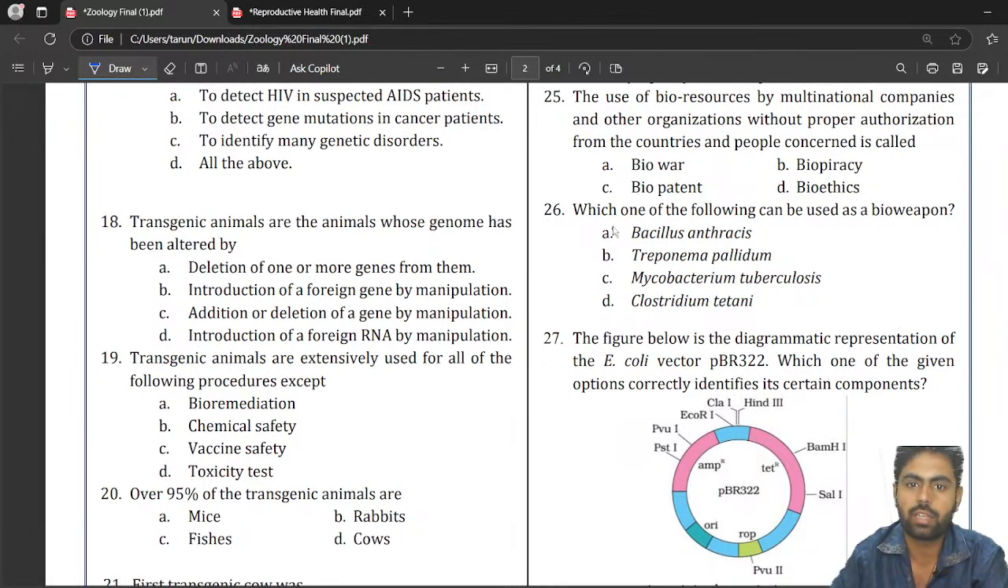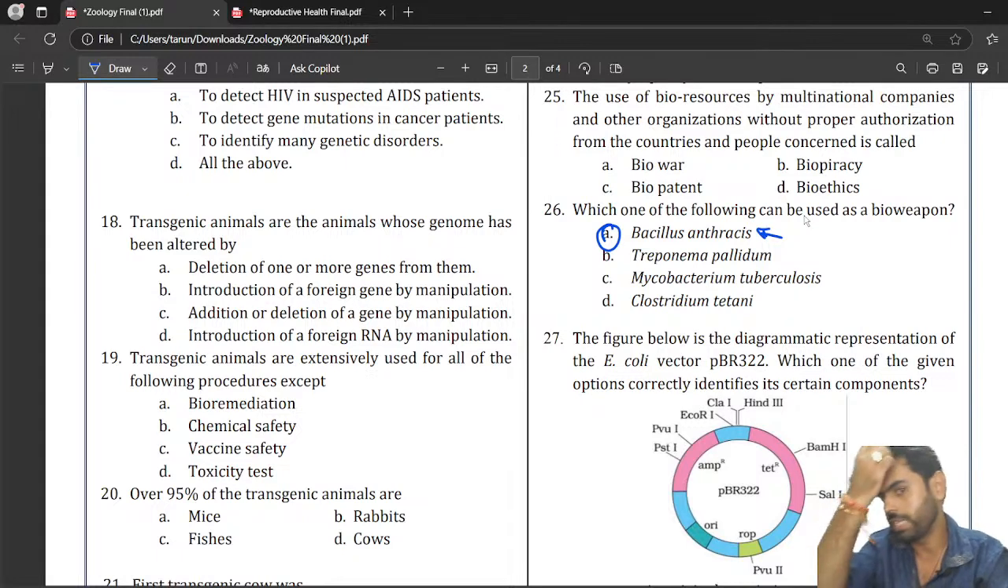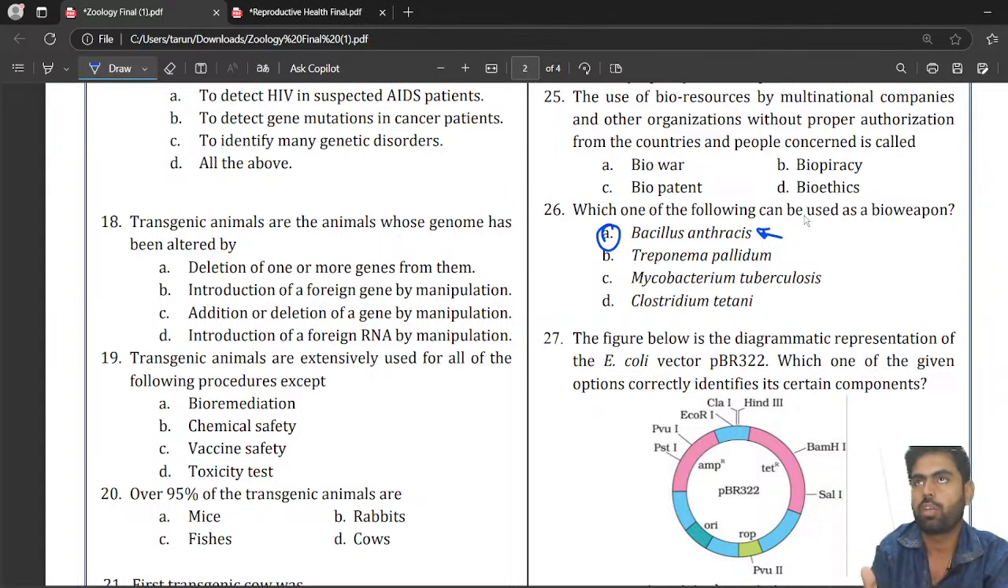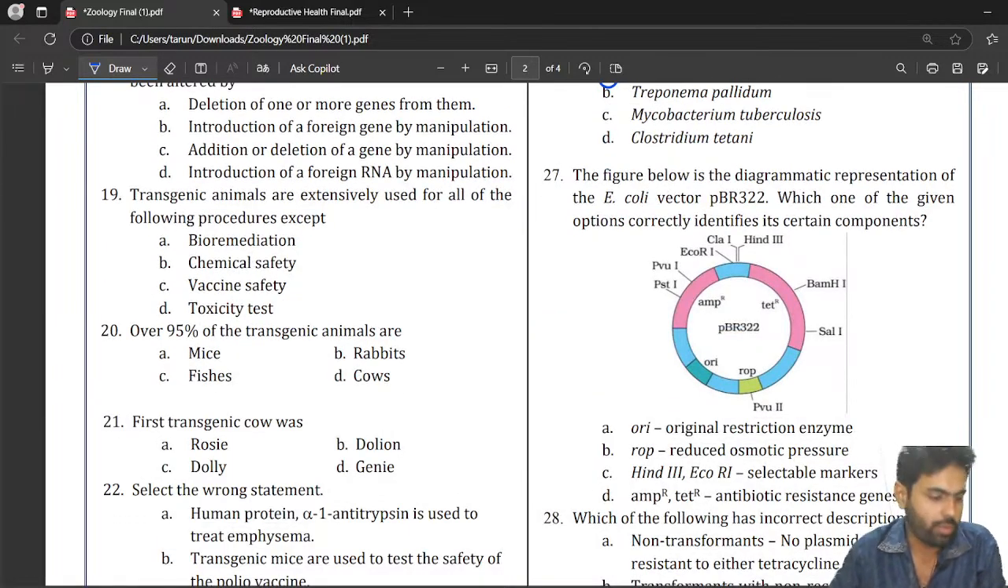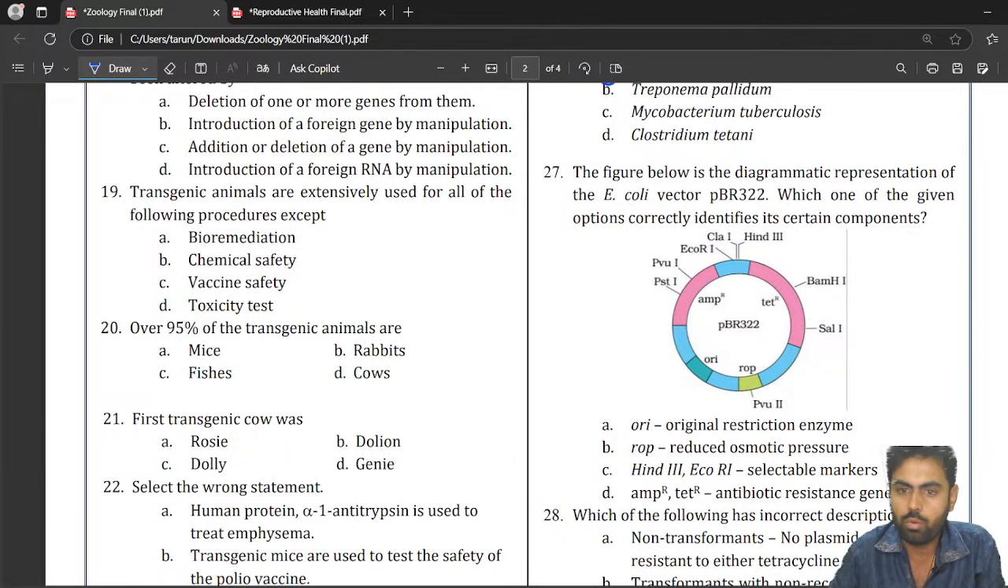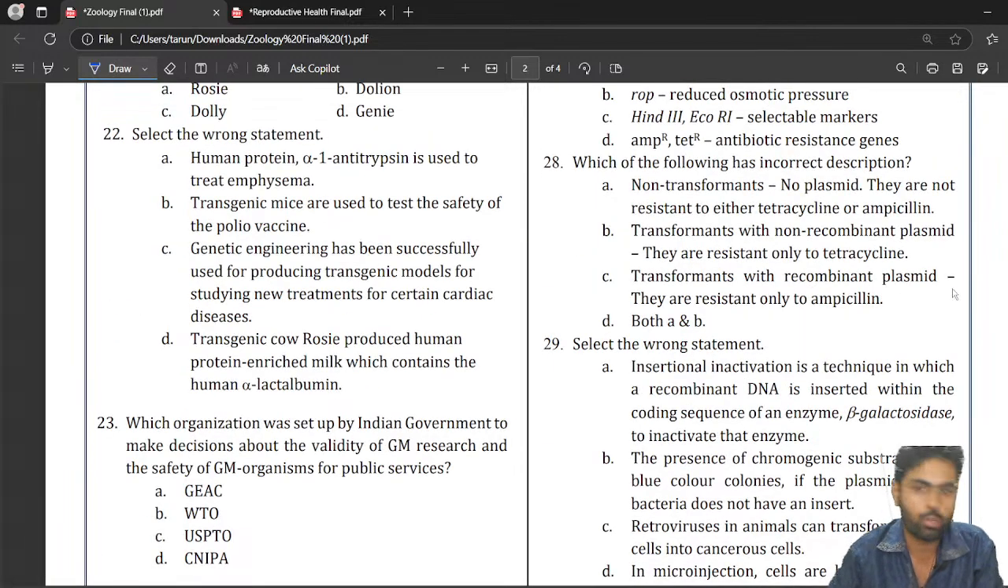Bacillus anthracis is the correct answer here. Bacillus anthracis can be used as a bioweapon. Bioweapon means spreading diseases, so we can use Bacillus anthracis. Now the figure, okay, 28th question you left. What is the correct answer for the 28th question? Which of the following has an incorrect description?